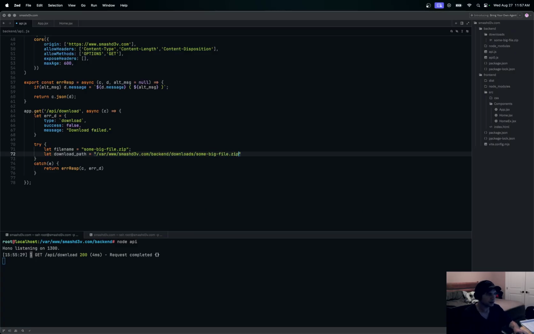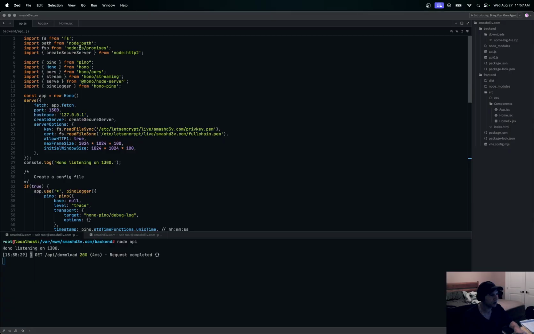You'll see why I don't attach these two together. I'm just going to keep these two separate, and this is the absolute path of the file. I really just need this to show you where this gets put into the headers. But you could separate this path and then attach these two. Okay, so we have some-big-file here as the absolute path to this, and just the file name for the content headers.